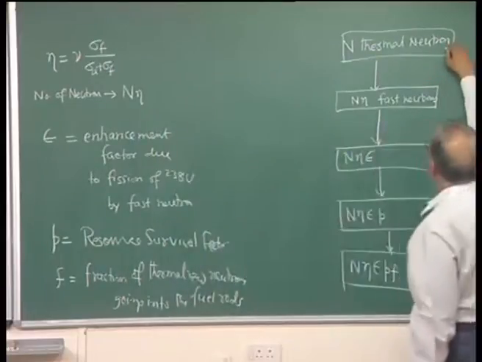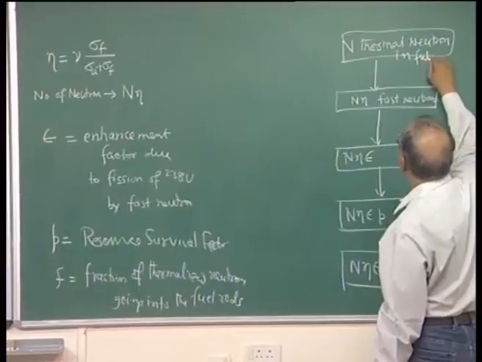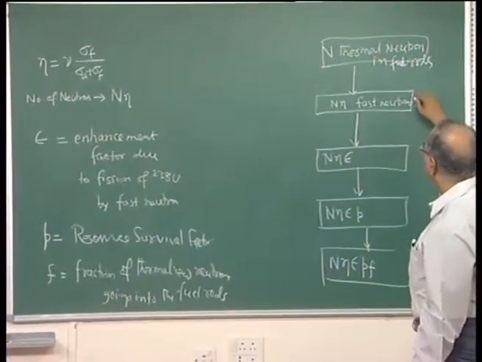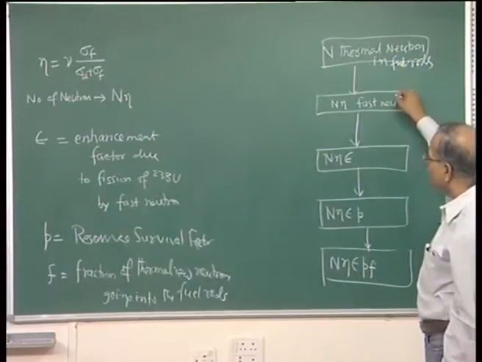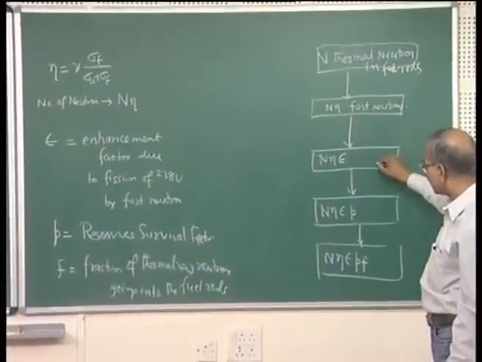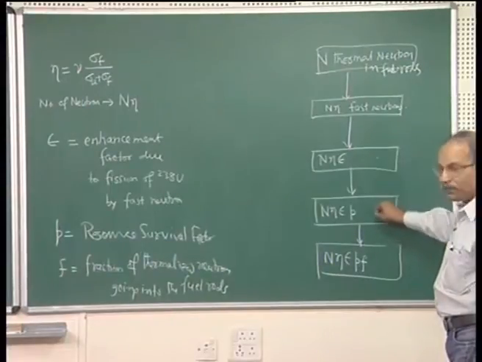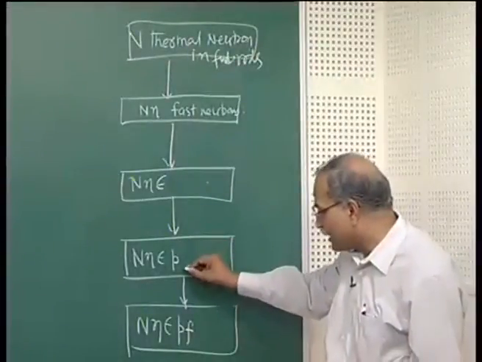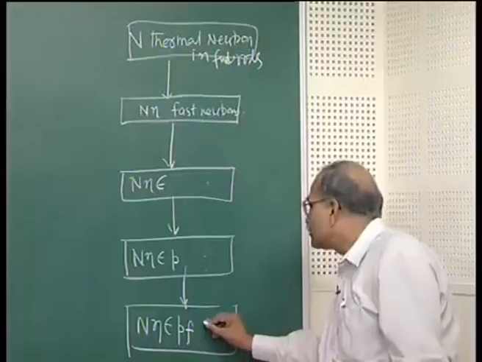So, these were the N thermal neutrons in the fuel rod, and then here you get fast neutrons, this is in the fuel rod. Then here it is epsilon enhancement factor, fast neutrons enhance the things. Then the part of it goes into the moderator and survives that resonance peak, that is here, and finally the fraction F goes into the fuel rod.